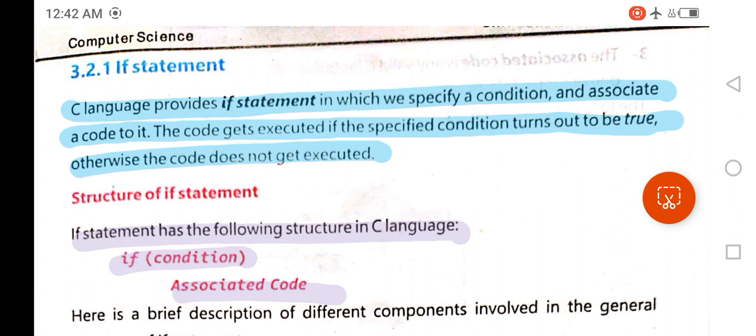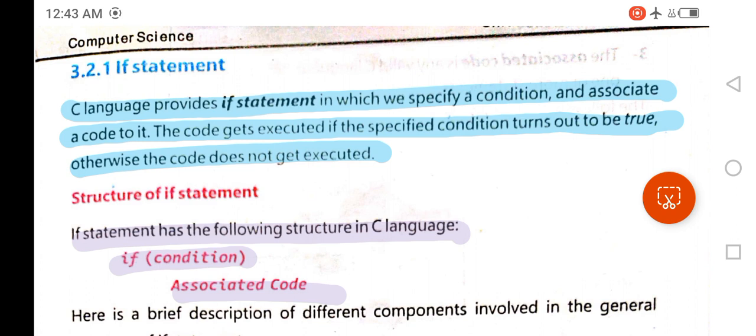It is a long question, and in this long question there are short questions also. So the first short question is highlighted in blue color. It is as follows. C language provides if statement in which we specify a condition and associate a code to it. The code gets executed if the specified condition turns out to be true, otherwise the code does not get executed. Here the answer of the short question completes.